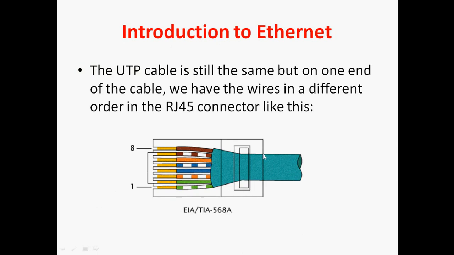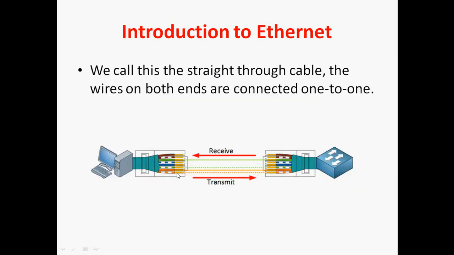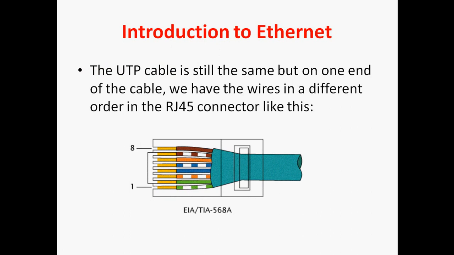Here we can see this is a T568A model. It starts with green white, green. If we start with orange white, orange, it is a T568B model, and this one is a T568A model. The UTP cable is still the same, but on one end of the cable we have the wires in a different order in the RJ45 connector.